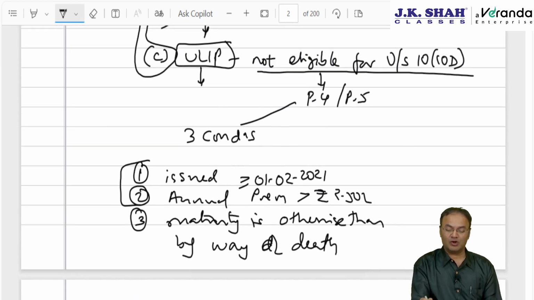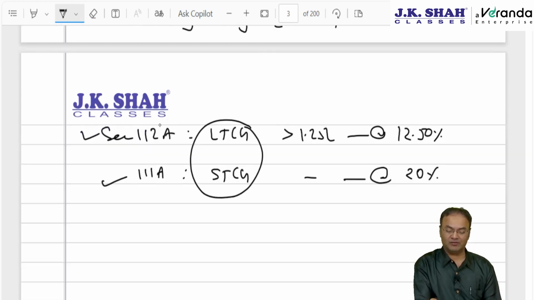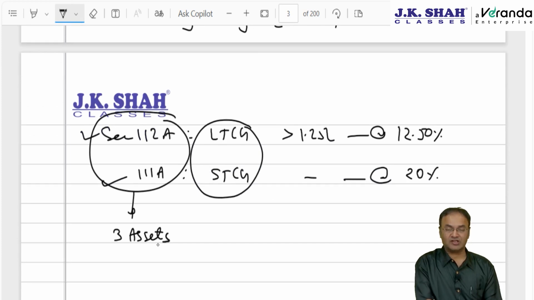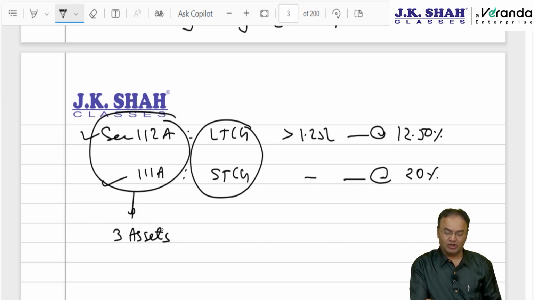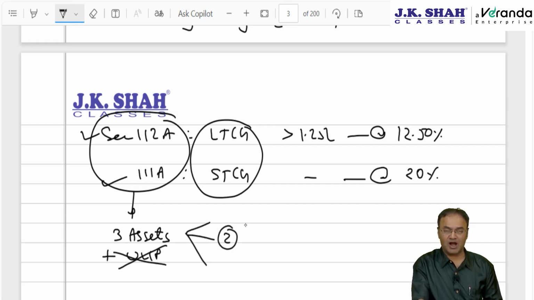Now ULIP is not one of the 3 assets. For which 3 assets is the benefit available? These 2 sections are applicable on 3 assets: equity shares of a company, units of equity oriented fund, and units of business trust. Now apart from that, has the government introduced one more asset, ULIP? Answer, no. ULIP is not separately introduced. ULIP will be considered as part of the second thing. Which is the second thing? Second asset, units of equity oriented fund.